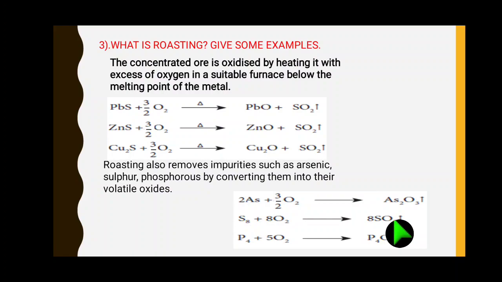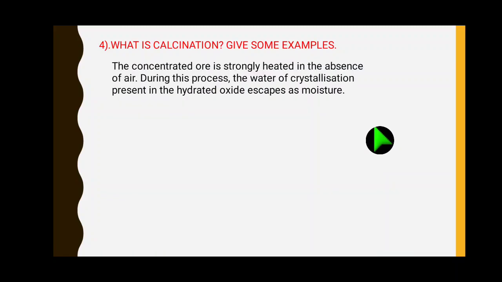In the same way, here sulfur 8, right? So on the right side also make it 8 in the coefficient. So oxygen 16, so in front of O2, 8 will come. Then P4O10, phosphorus pentoxide, right? P4 phosphorus, so 10 oxygen, so 5 O2 we can write. So the conversion of ore into metal oxide, the first step, roasting, right? So let us move to the next one. That also is conversion of ore into metal oxide.